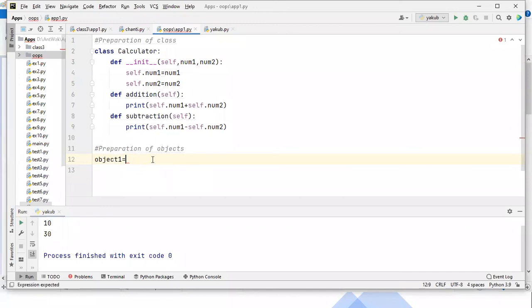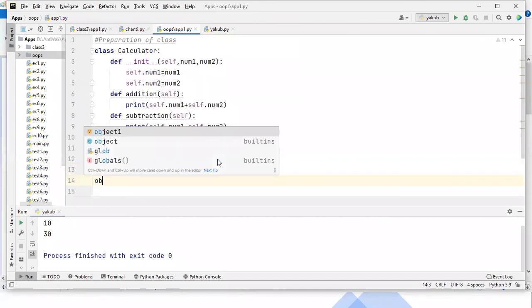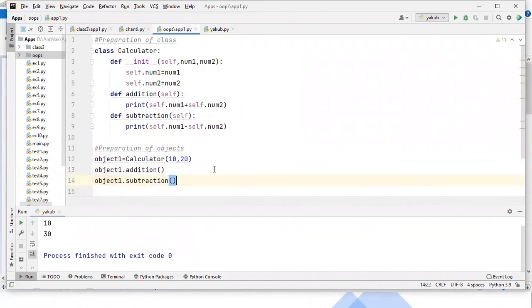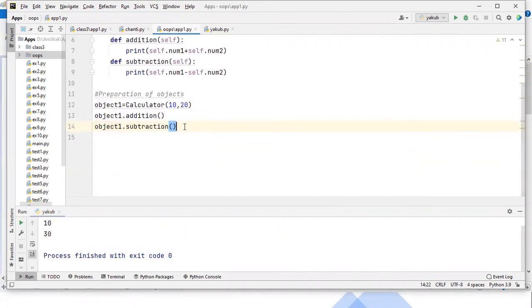And on the right side, guys, you have to write the class name, and inside the parentheses you can pass your values. Whichever values you want this object to work with, you have to give them. And then the final step, guys, you can call all the methods, like object1.addition, and I'm calling object1.subtraction. You can call them like this. Guys, this is the first object preparation and calling.